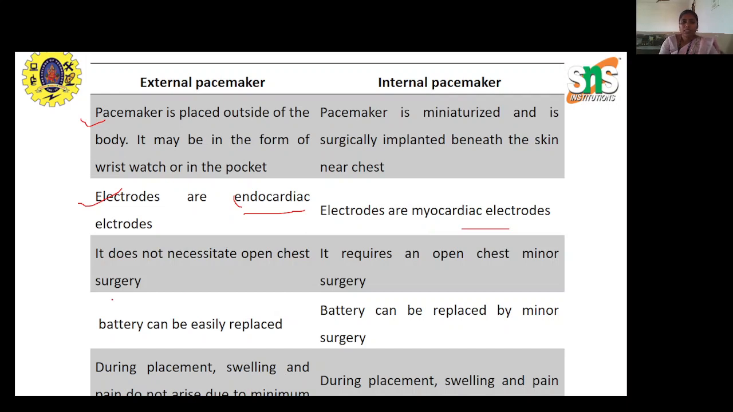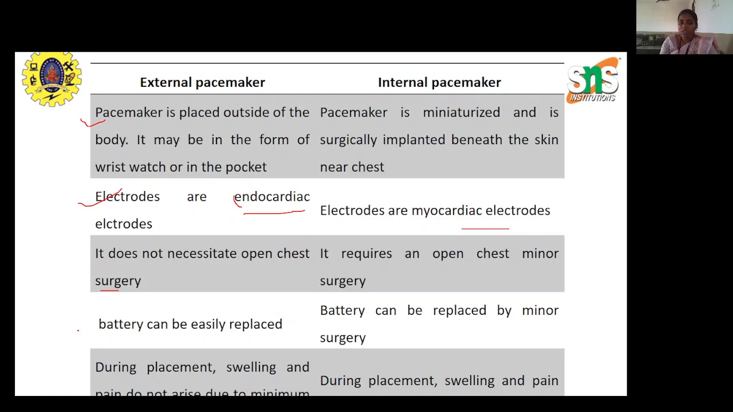So next we will see the surgery needed. Is there any surgery needed for the external pacemaker, or the internal pacemaker? If you see in external pacemaker, since we are placing it just outside of the body, there is no need of surgery. Whereas in case of internal pacemaker, we make a direct contact with the heart, so there is a need of minute surgery, that is a minor surgery.